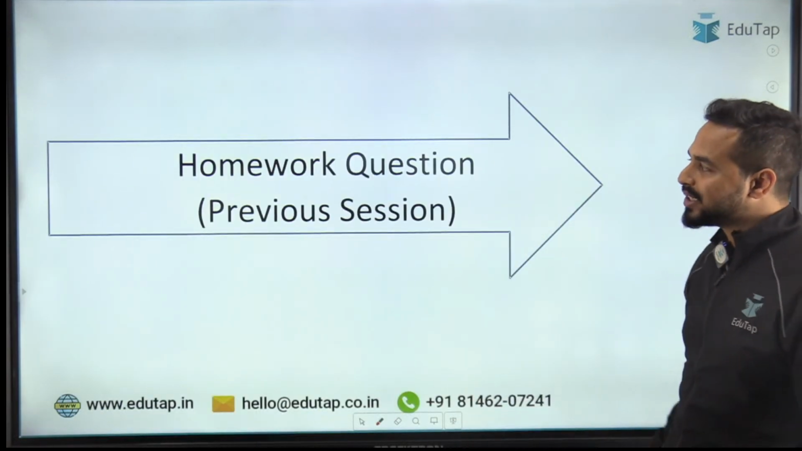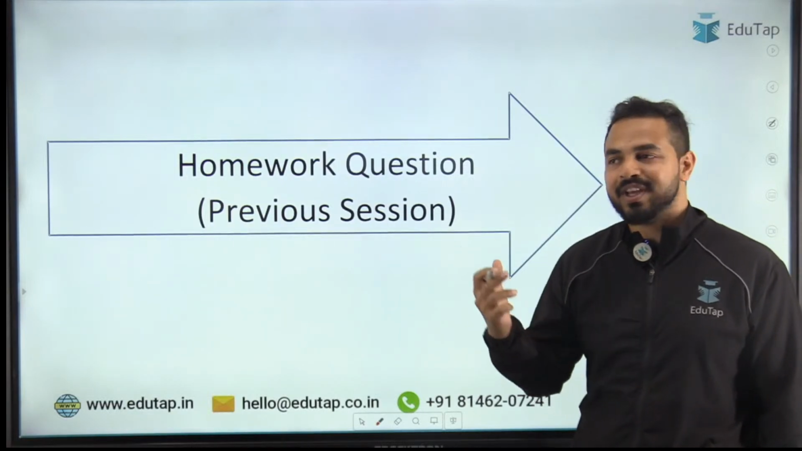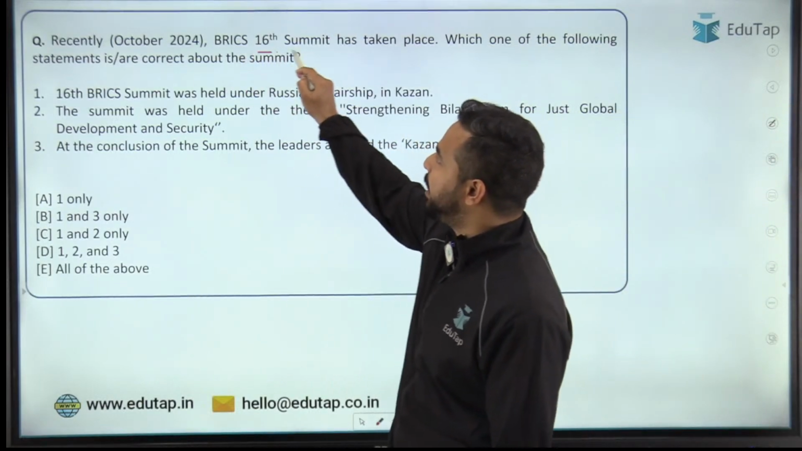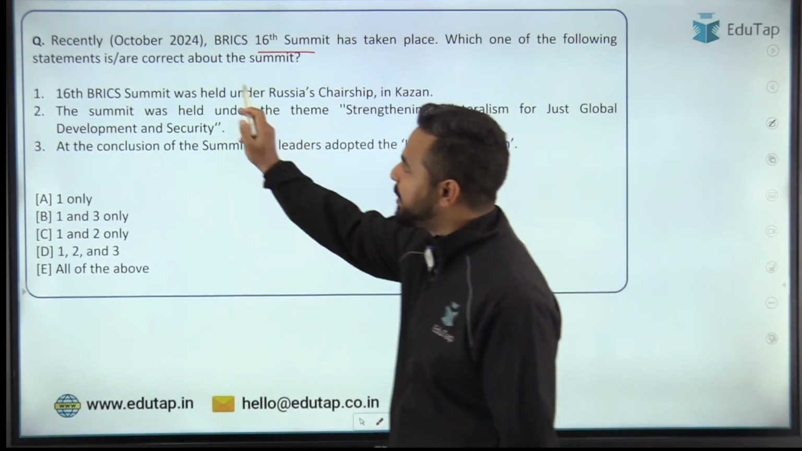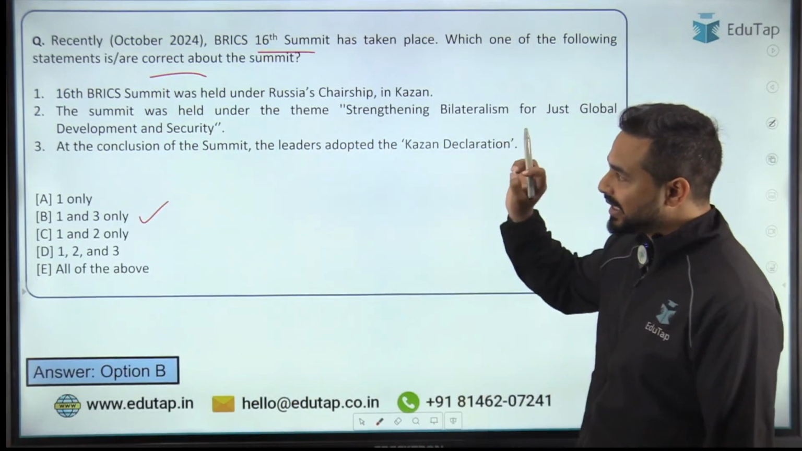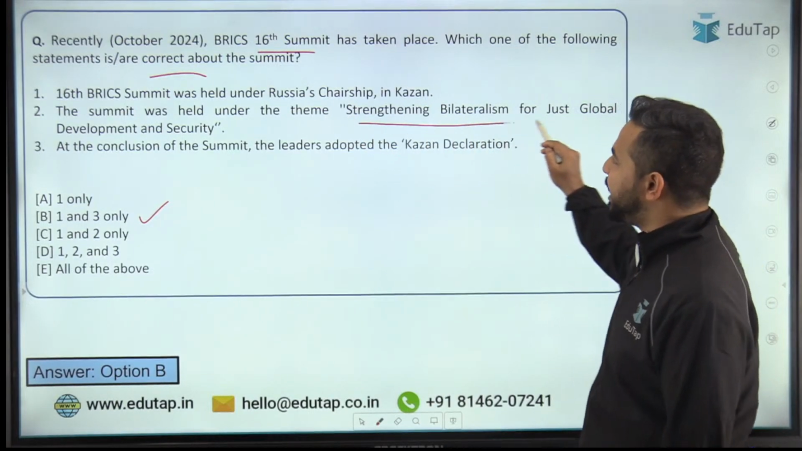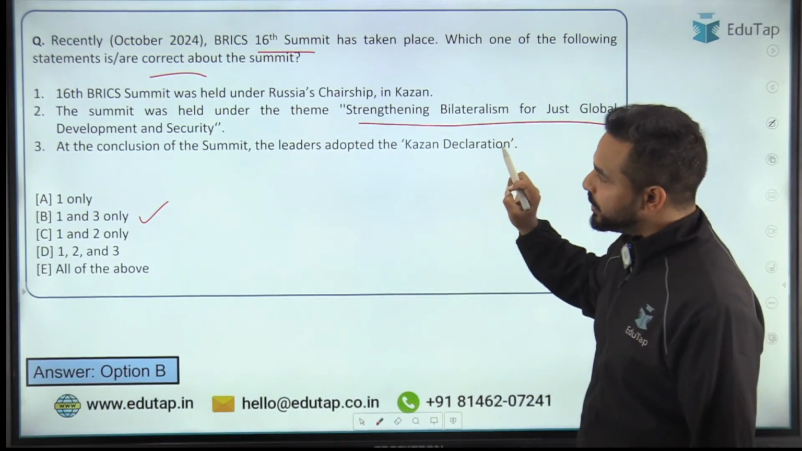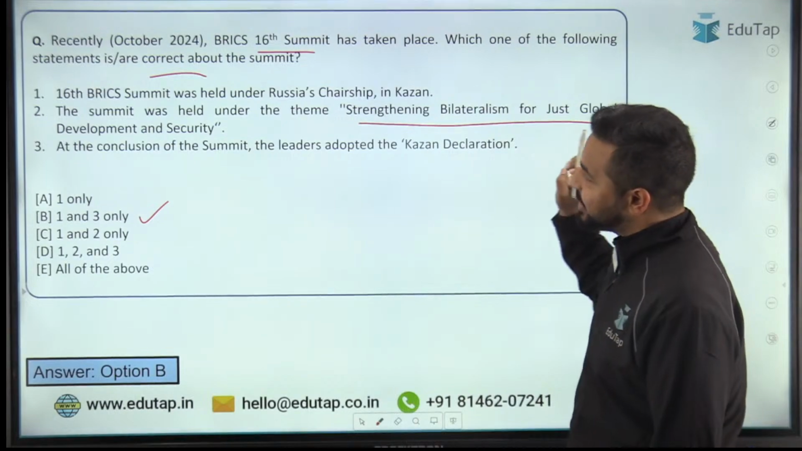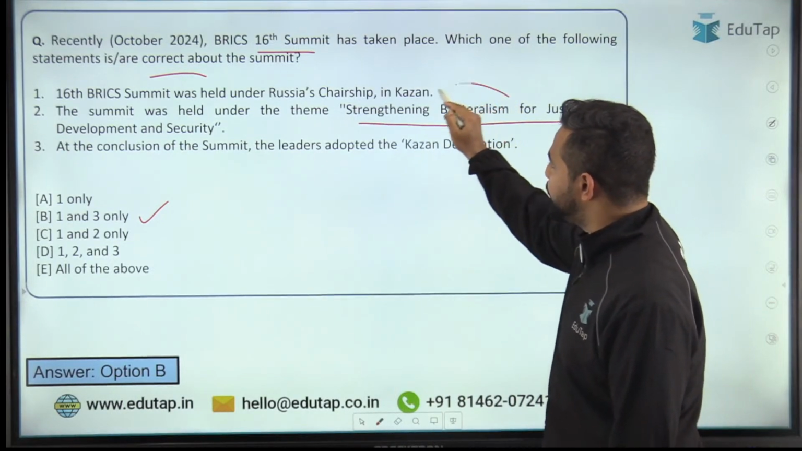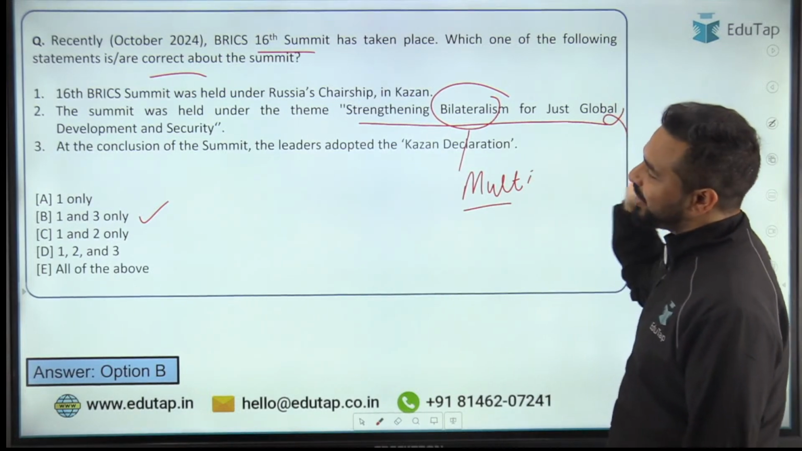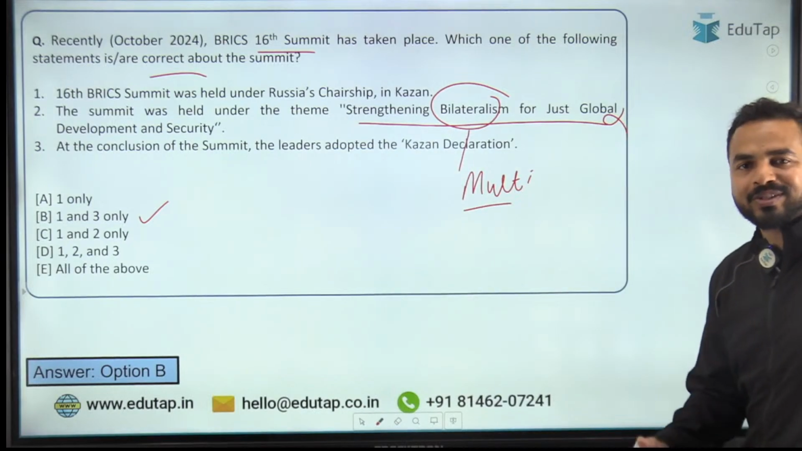And now when we talk about the star performers of the previous session, before that we have to understand the homework question from the previous session. Last time we covered the BRICS 16 summit, and we had to identify which statements are correct. The right answer was option B, that is 1 and 3. Why? Because the theme of the summit was mentioned incorrectly, which stated strengthening bilateralism for just global development and security. It is not bilateralism, it is multilateralism. That's why the statement was incorrect. The right answer is option B, that is 1 and 3 only.